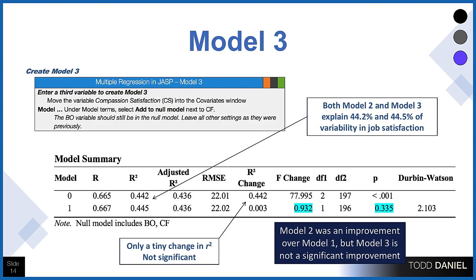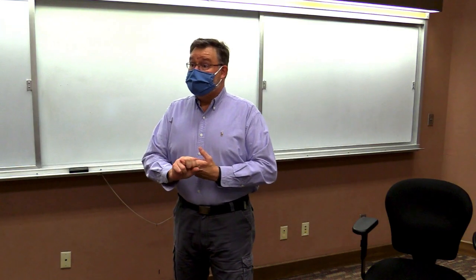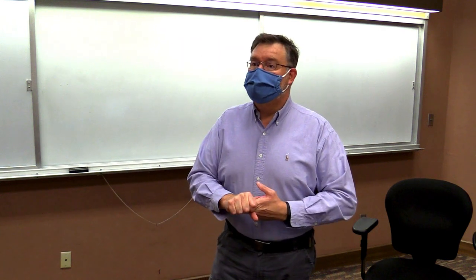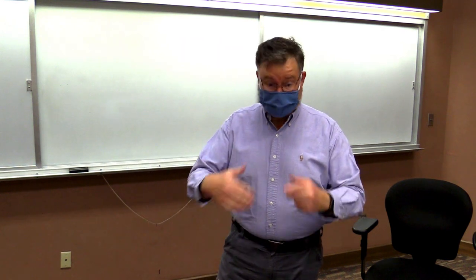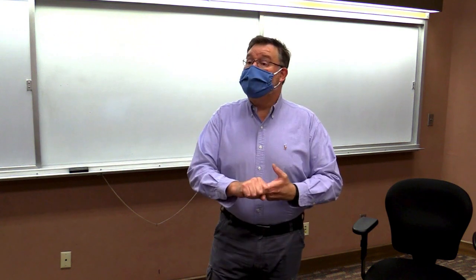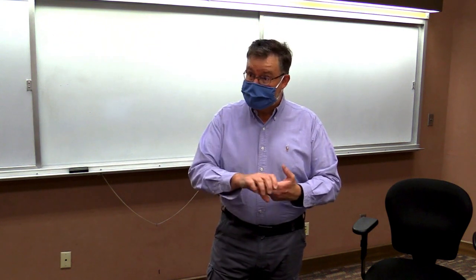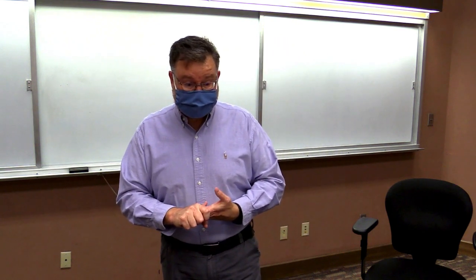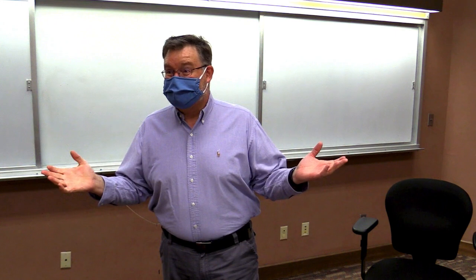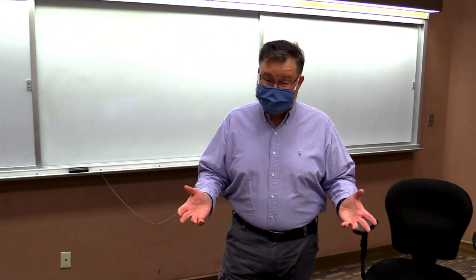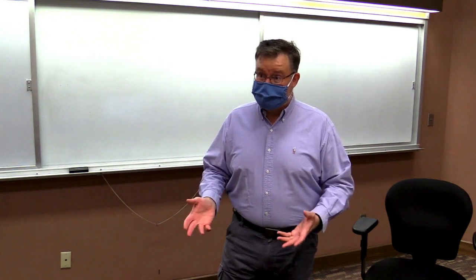So what that tells us is that model 1, our first model, which just included burnout, was a huge improvement over nothing. So we're going to keep that model. Model 2, where we added burnout and compassion fatigue, was better than just burnout alone. So that model was good. We should keep that one. Model 3, however, where we add in compassion satisfaction, we didn't see much of a change. So there is a non-significant change in the predictors. So we're not going to use that third predictor after all.